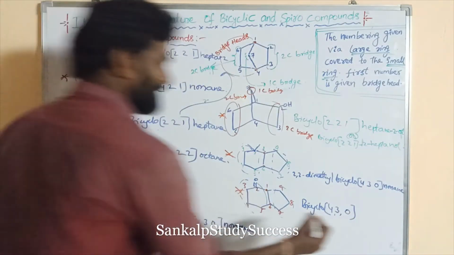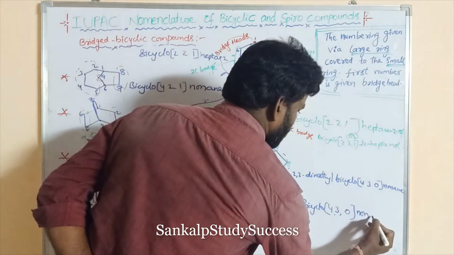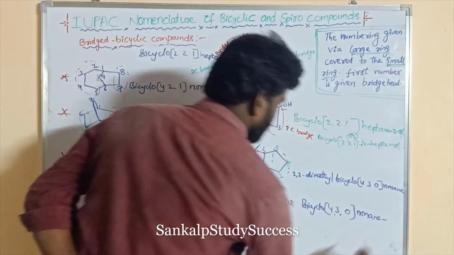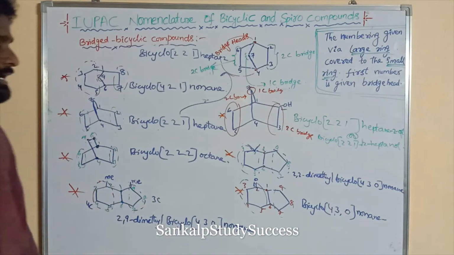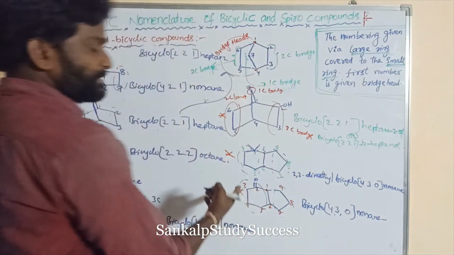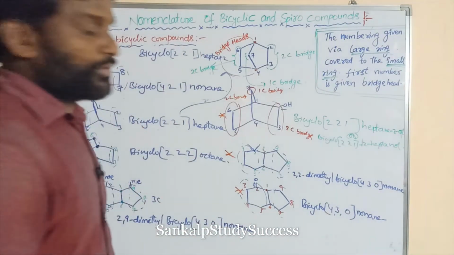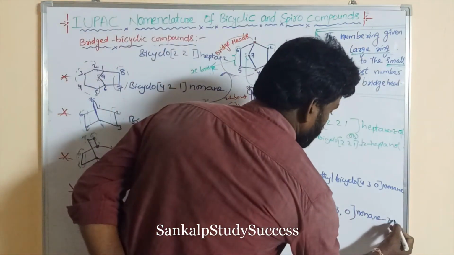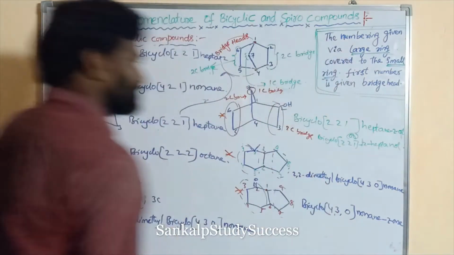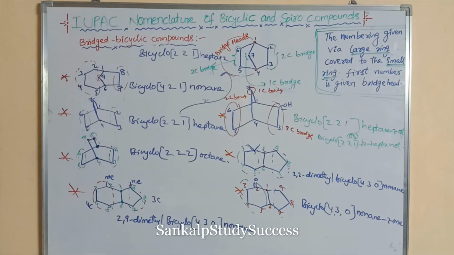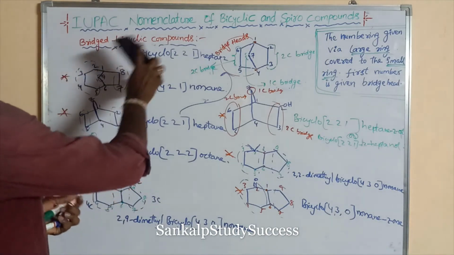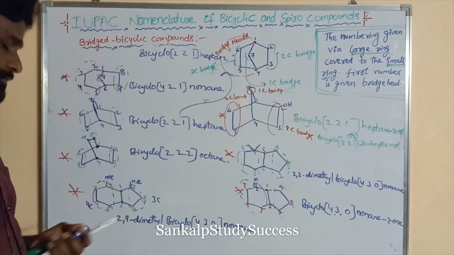How many carbons are present? 9. Non-ane. And here the functional group is present at the 2nd carbon, that is ketone, that means 2-one. So these are the IUPAC nomenclature for some bridged and fused bicyclic compounds.